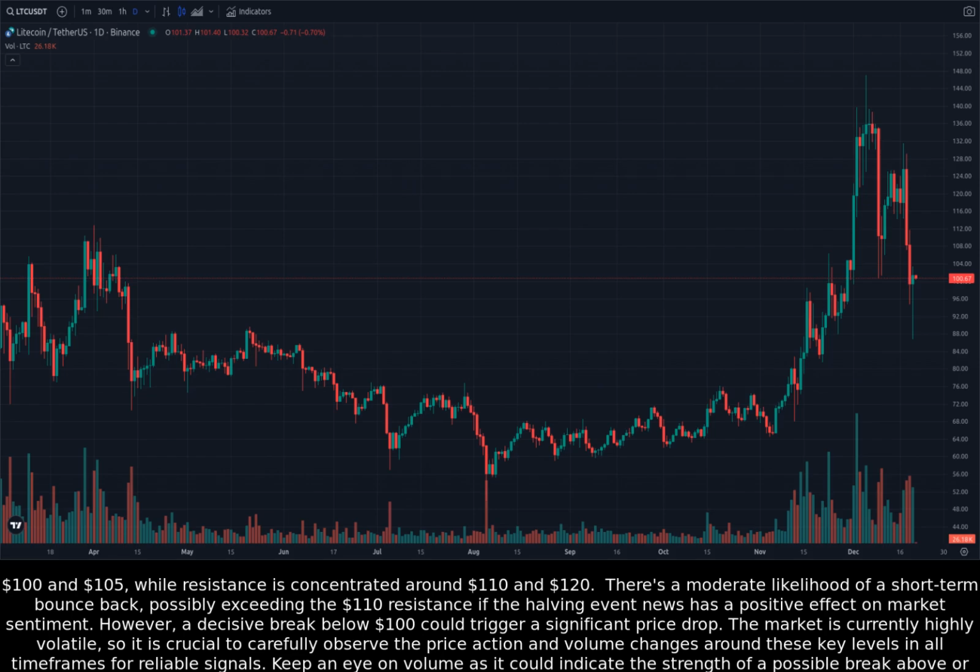The market is currently highly volatile, so it is crucial to carefully observe the price action and volume changes around these key levels in all time frames for reliable signals. Keep an eye on volume as it could indicate the strength of a possible break above or below the support or resistance levels.